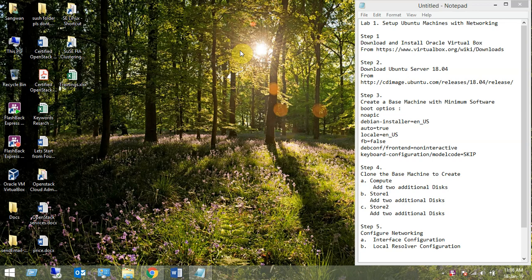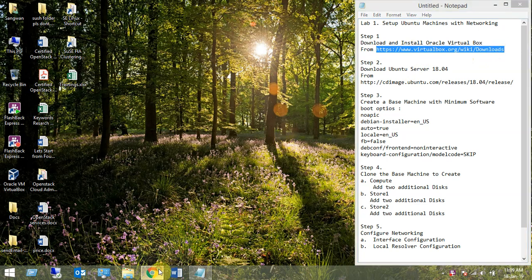Welcome to Lab 1, setting up Ubuntu machines with networking for our OpenStack training, as I explained in the previous session. So the steps are: first step is download and install Oracle VM VirtualBox. It is available at this location. Okay, let me show you.